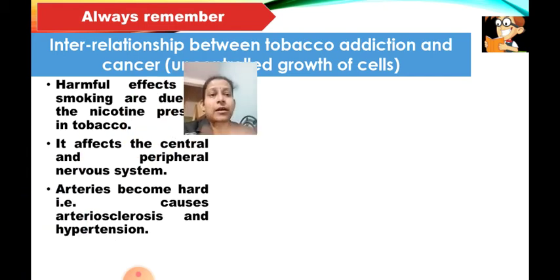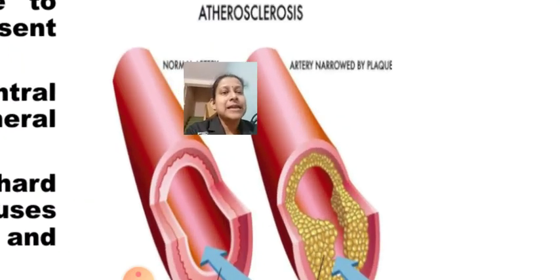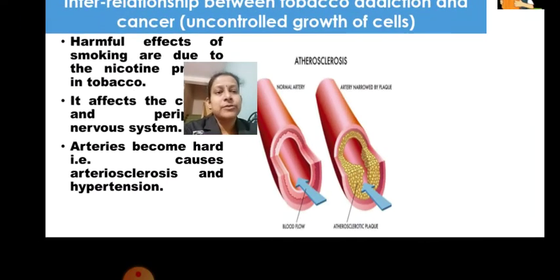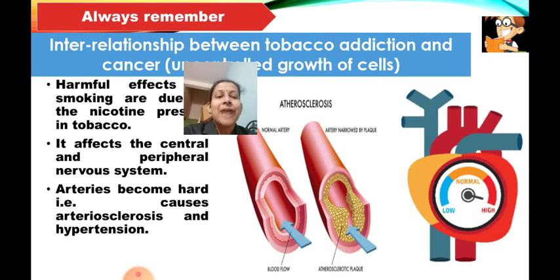Arteries carry the blood away from the heart to all the parts of the body, especially the red blood which is carried by the arteries. Due to this, arteries also become hard, and that causes arteriosclerosis and even hypertension. Arteriosclerosis means there is formation of a layer inside the arteries. You can see how a layer is formed inside like this. That is called arteriosclerosis, and because of it, it can lead to hypertension.